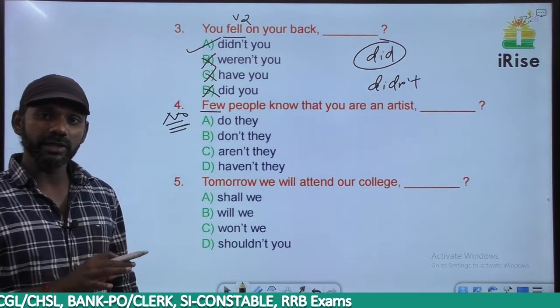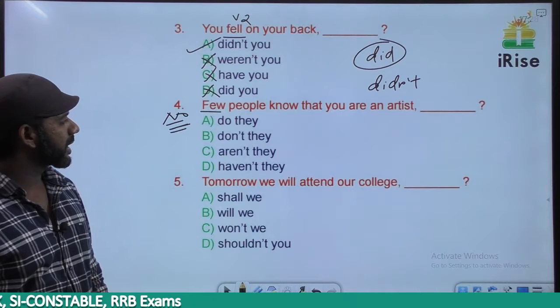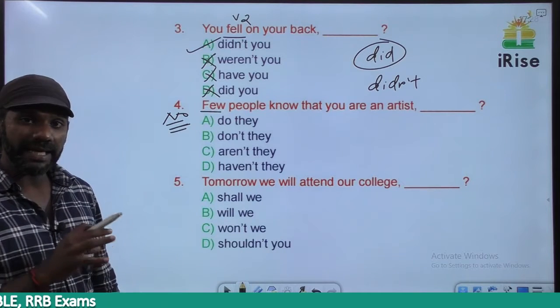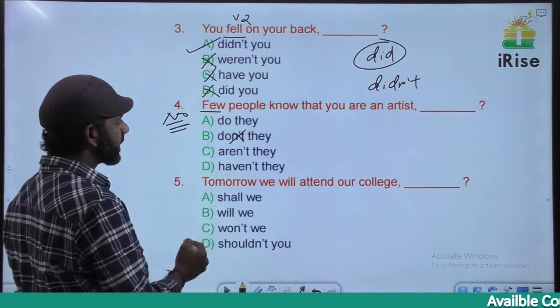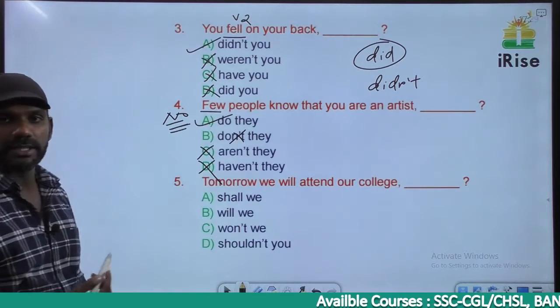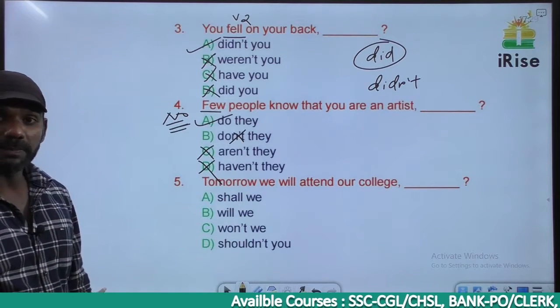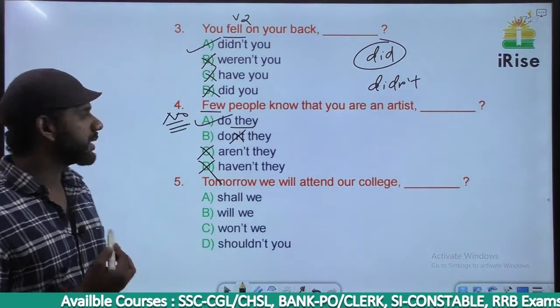So in the tag there should not be an N word. Few people know that you are an artist. There should not be an N word in the tag. Based on that, option B is eliminated, C is eliminated, D is eliminated. The answer must be option A. The subject here is people, plural. So the pronoun in the tag must also be plural, do they.